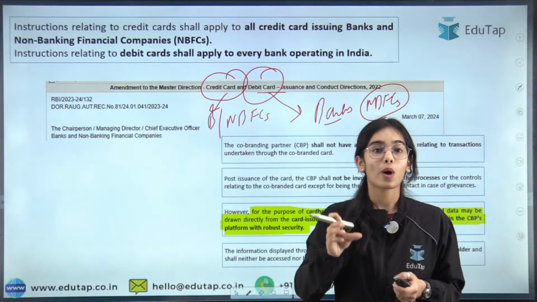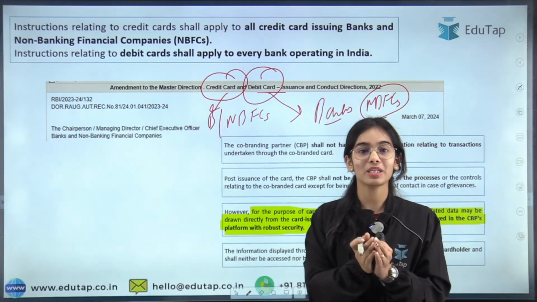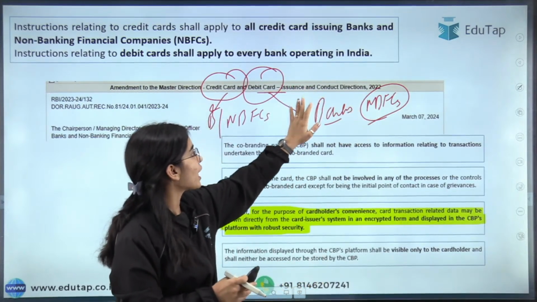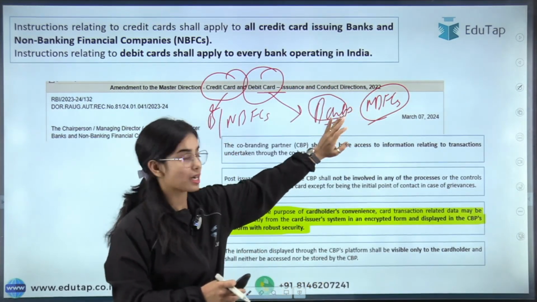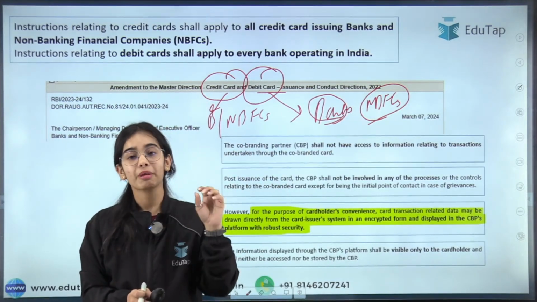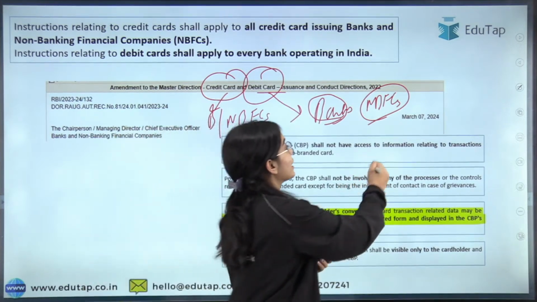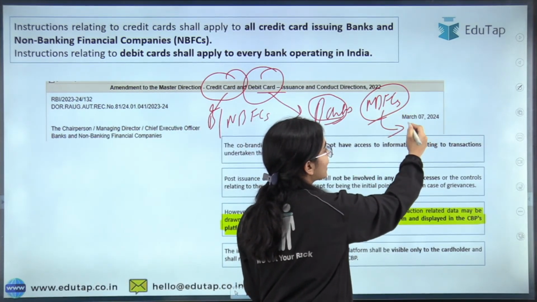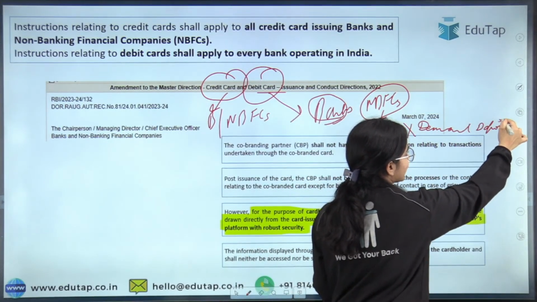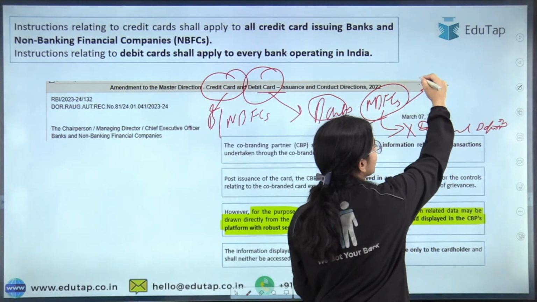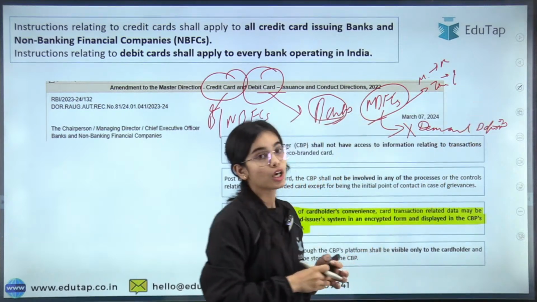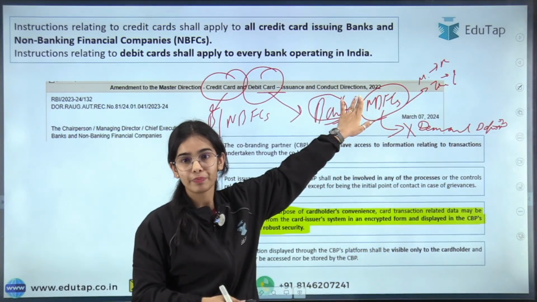Why is it so? Can anyone tell me? So A has given the answer that no, the NBFCs cannot issue the debit card. The debit card can only be issued by the banks. Why can the NBFCs not issue debit cards? Because the NBFCs cannot take demand deposits. They can only take time deposits with a minimum time of 12 months and a maximum time of 60 months. Okay, so tell me, what is the minimum and maximum?